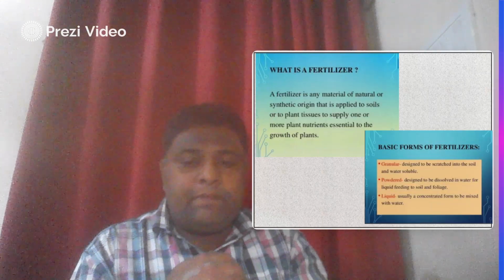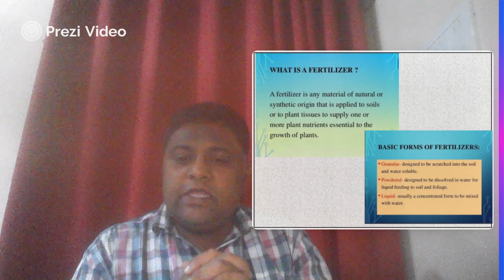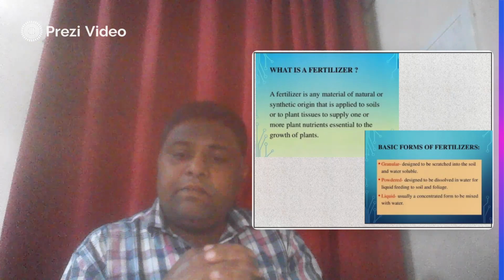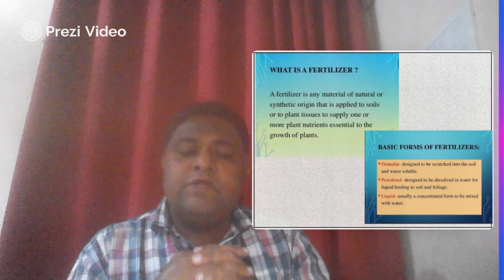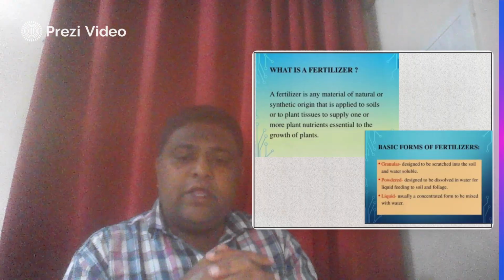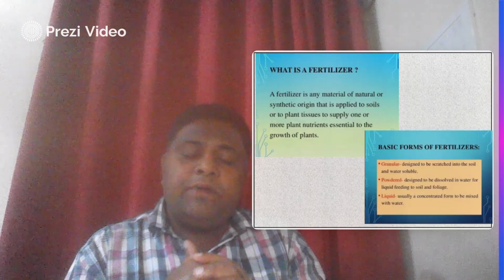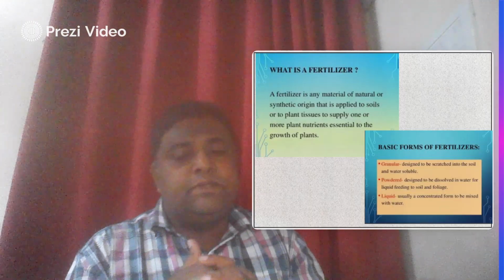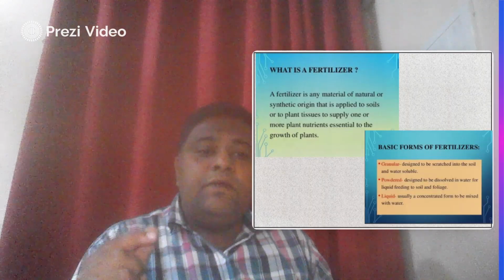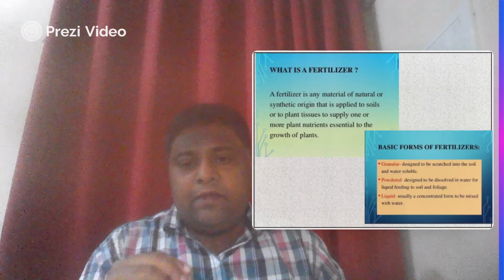According to physical appearance, fertilizers are divided into three parts. What are they? The first is granular, the second is powder, and the third is liquid. Granular fertilizer is scratched into the soil and is easily water soluble. The next type with respect to physical mode is powder. It is made of powder-like, amorphous material. It is easily soluble in water and can be easily applied to the soil.